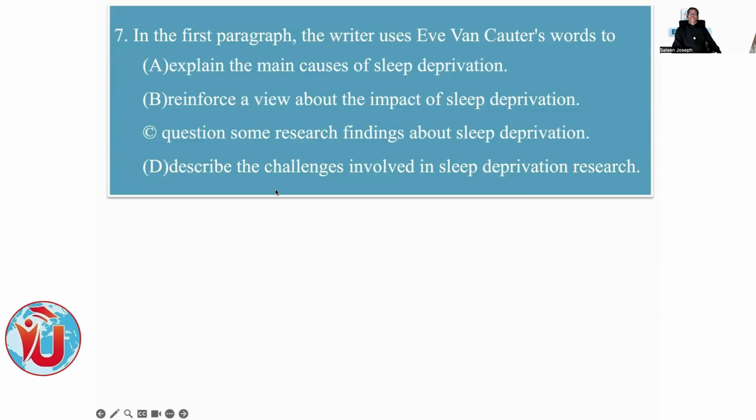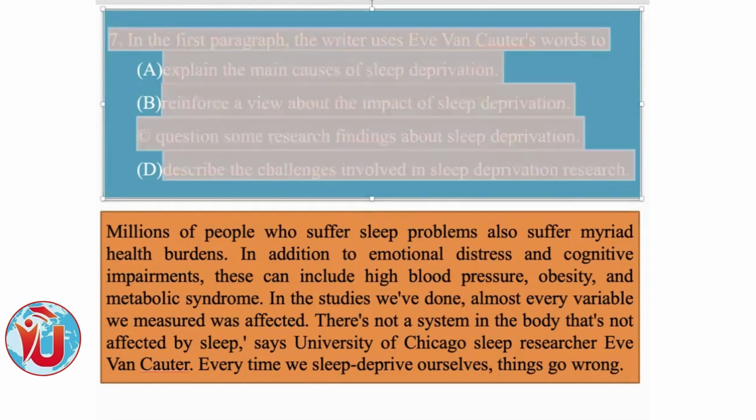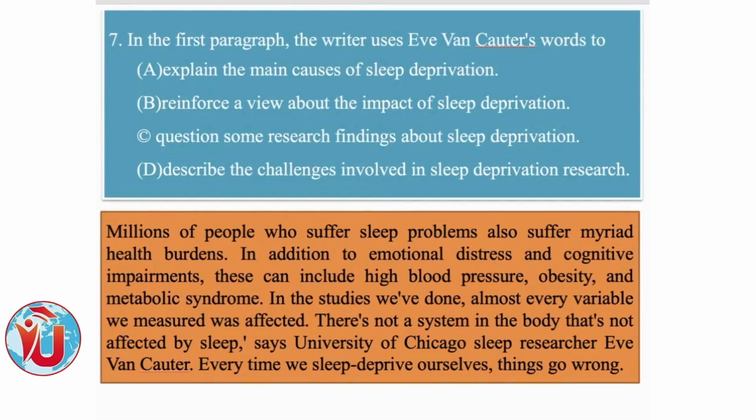Question 7, the first one. Okay. Just let's listen to this one. Question number 7. In the first paragraph, the writer uses Ivan Carter's words to: option A, explain the main causes of sleep deprivation. Option B, reinforce a view about the impact of sleep deprivation. Option C, question some research findings about sleep deprivation. Option D, describe the challenges involved in sleep deprivation research.